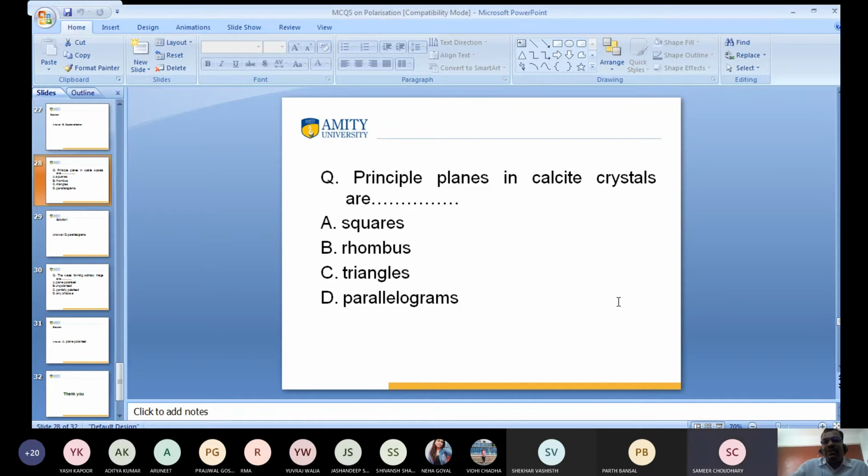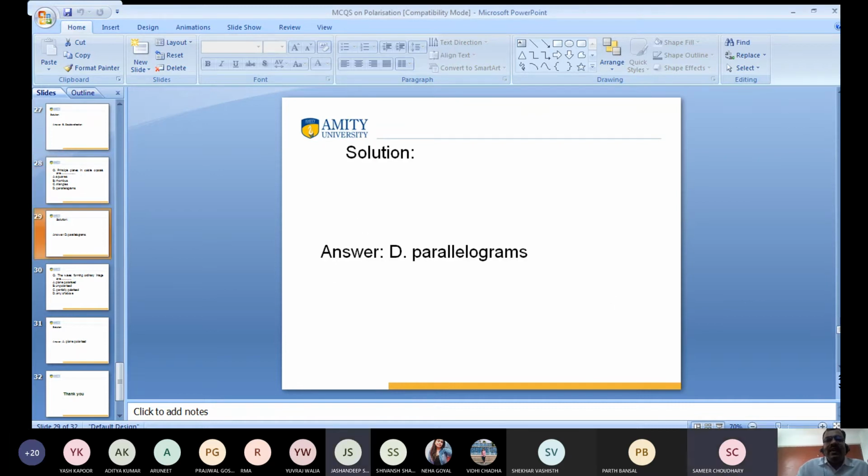Anyone have any problem? The fourth one is the answer. Anyone have any doubt? Can you explain this, sir? Yes, I already discussed it. You go through my PowerPoint. So you find that in the case of principal planes, this is equal to a parallelogram.